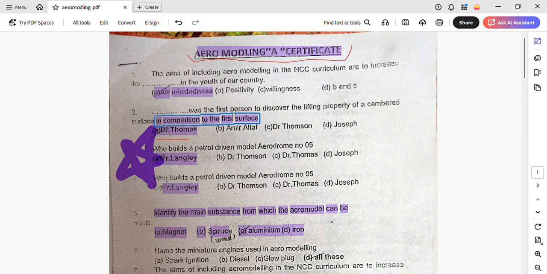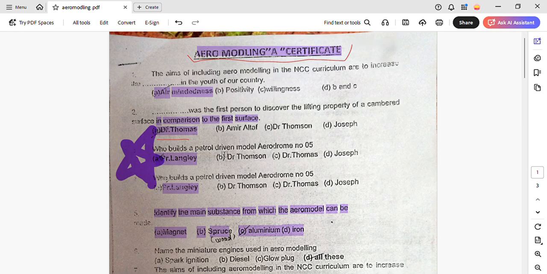But who was the first person to discover the lifting property of a cambered surface in comparison to the flat surface? It was Dr. Thomas. Okay. Then who built a petrol-driven model, Aerodome number 5? So who was the first person to make a petrol-driven aeromodel?